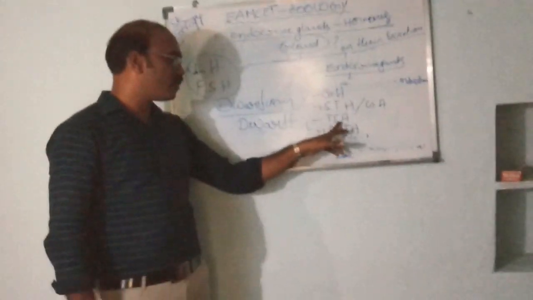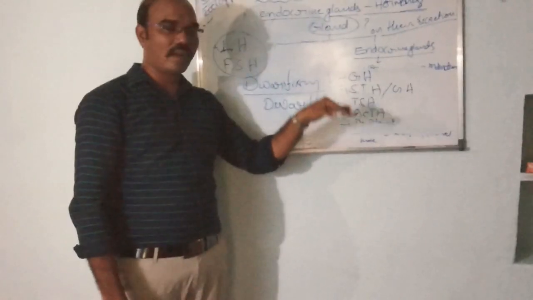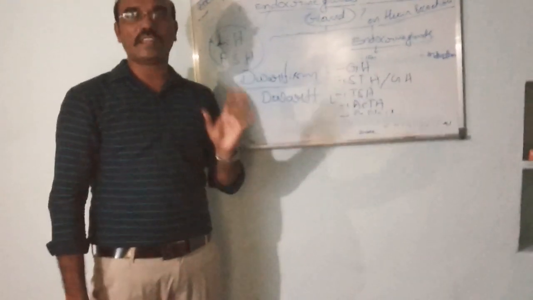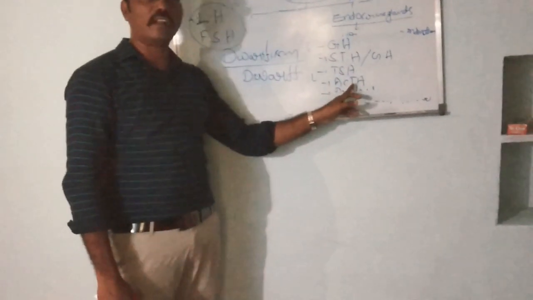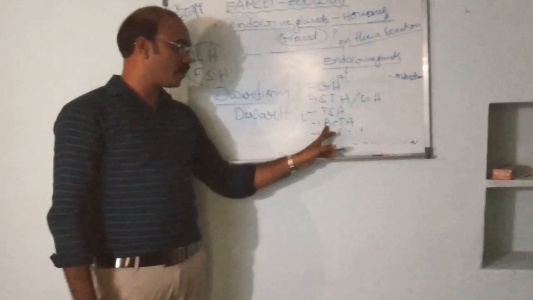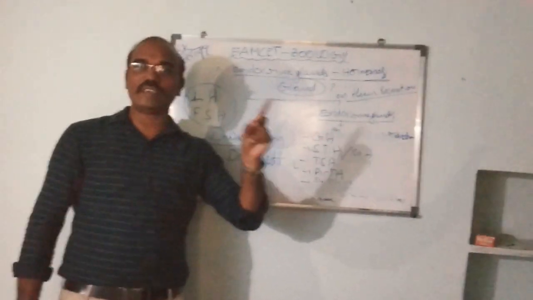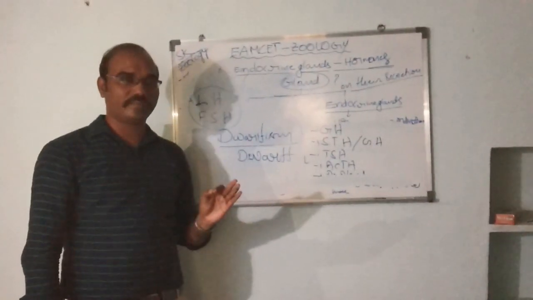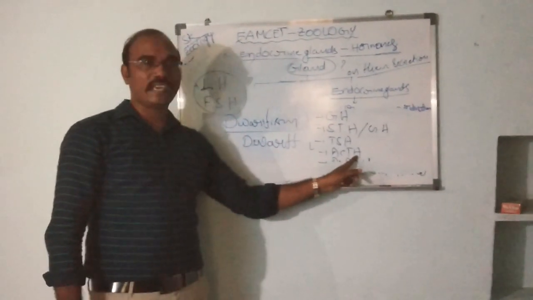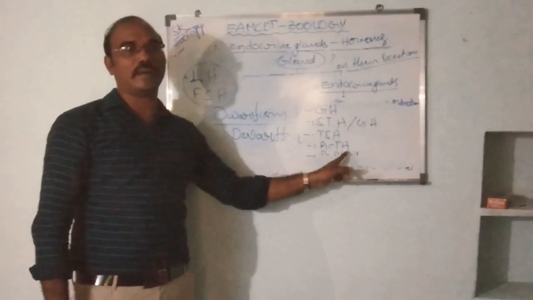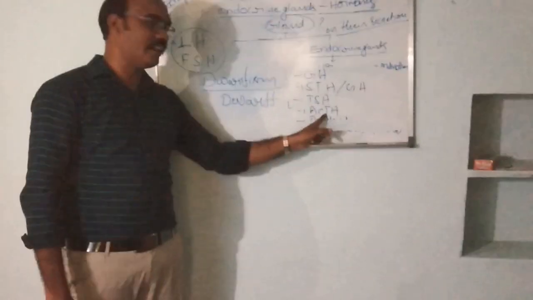Mainly, this thyroid stimulating hormone promotes the secretion of thyroxine. We have to note that thyroxine controls the metabolic activity in the human being. Another one is ACTH, adrenocorticotropic hormone. This hormone is released from the adenohypophysis of the pituitary gland, or the anterior lobe of the pituitary gland. This ACTH controls metabolic activities of carbohydrates, proteins and lipids.